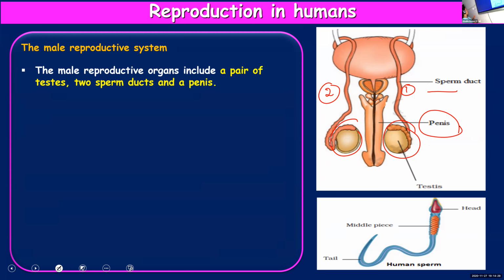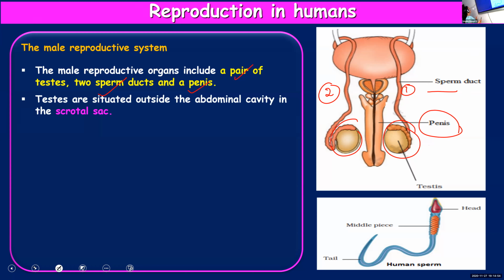A pair of testes, two sperm ducts, and a penis. These three are the major parts of male reproductive system. In human males, the reproductive system consists of a pair of testes, a pair of sperm ducts, and a penis.